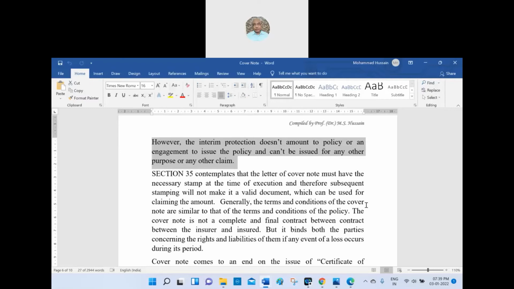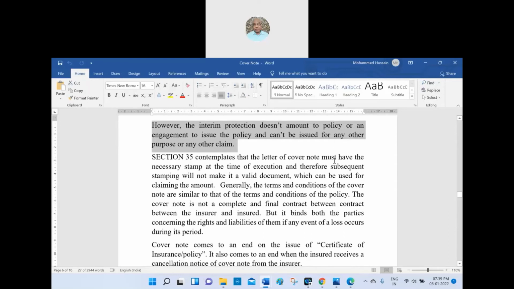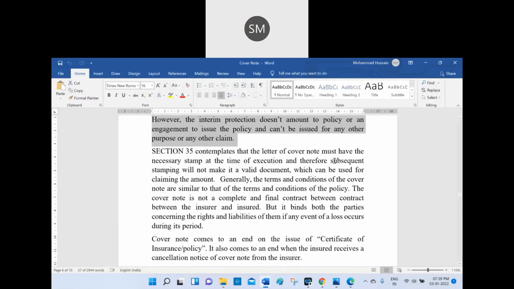Okay. So it is an interim protection and an engagement to issue the policy, and it cannot be used for any other purpose or any other claim. So now only interim protection would be there. The policy is still not made. But if any accident occurs, then the insurer should be held liable.